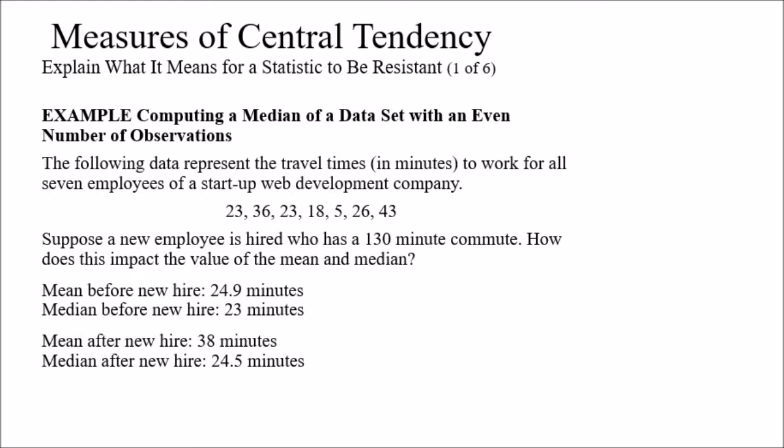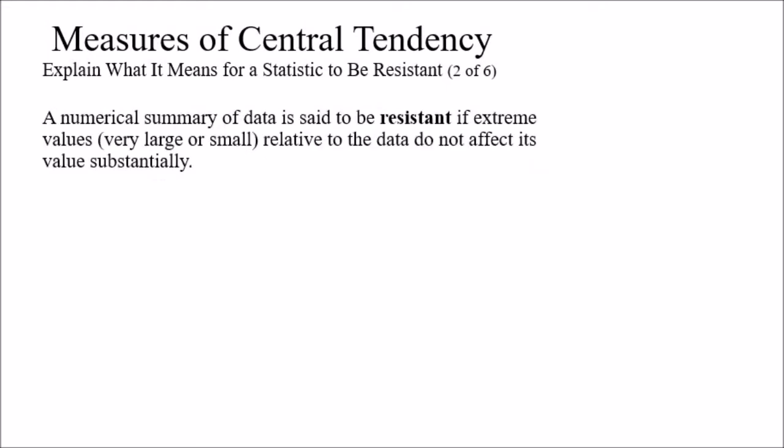As you notice here, the mean was substantially affected by the extreme value that we added to our data, which is 130 minutes. That's a huge number compared to the numbers that we had before. And the median did not get affected that much, from 23 to 24.5, so almost 1.5 minutes difference, which is not a big deal. We say that a numerical summary of data is resistant if extreme values, very large or small values relative to the data, do not affect its value substantially.